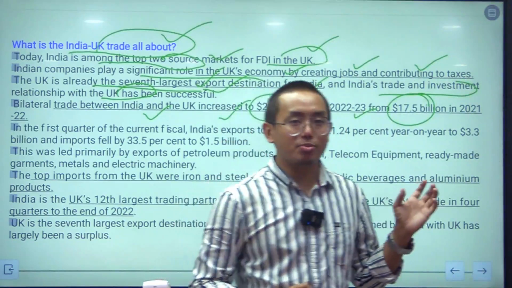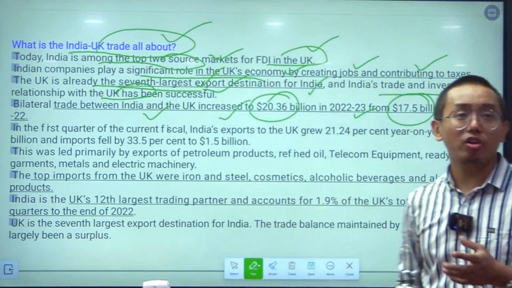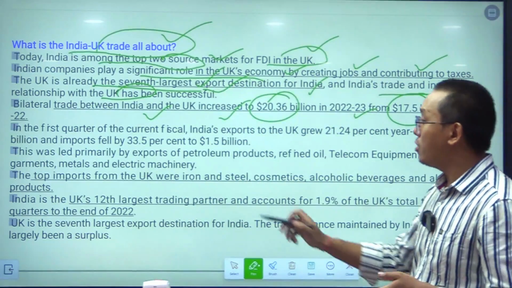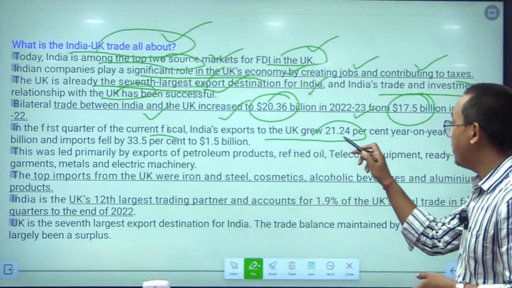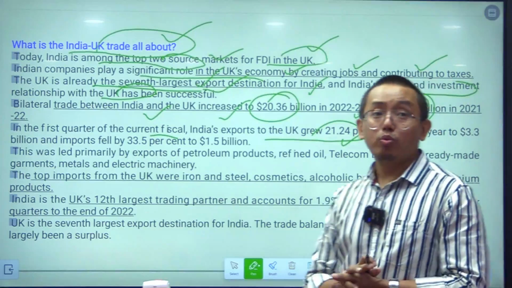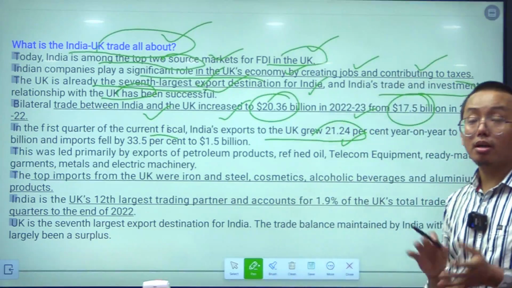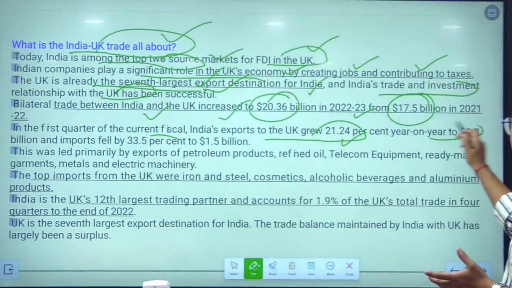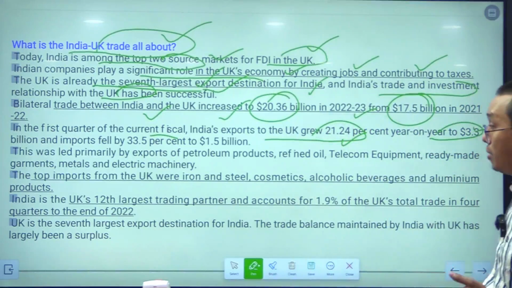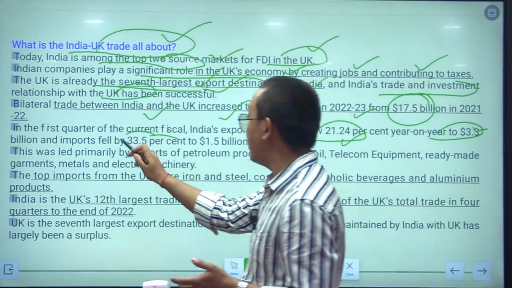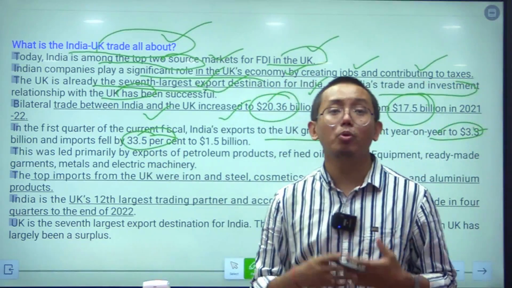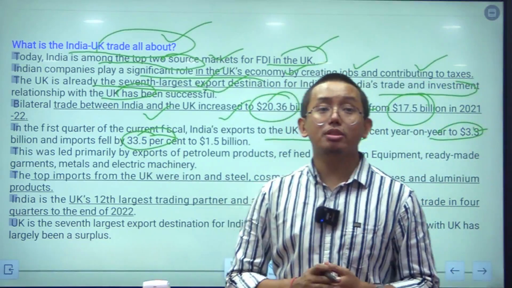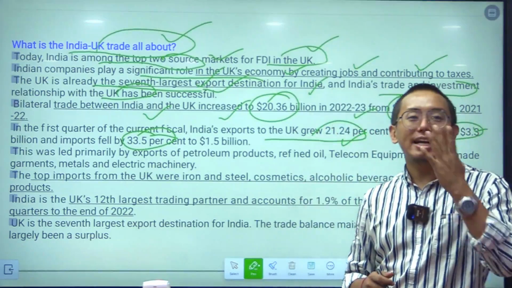So, there has been a huge increase in the volume of trade as well, and in the first quarter of the current fiscal, India's exports to the UK grew by 21.24%. This is again a huge percentage increase, at $3.3 billion, and imports fell by 33.5%. So, exports are increasing, imports are decreasing, that is a good sign, that will lead to a trade balance,